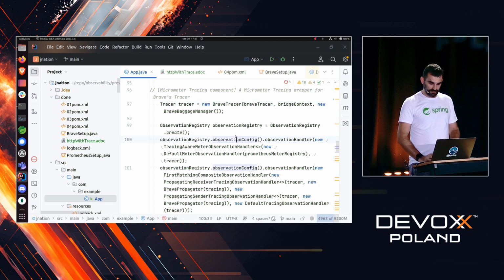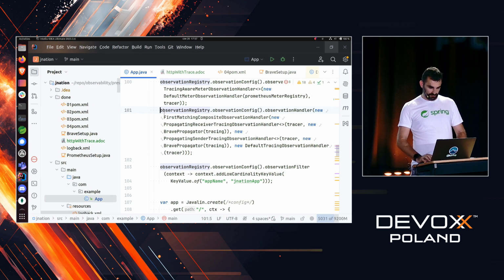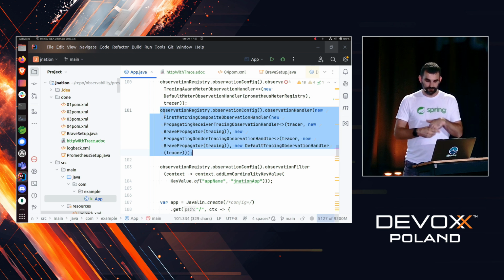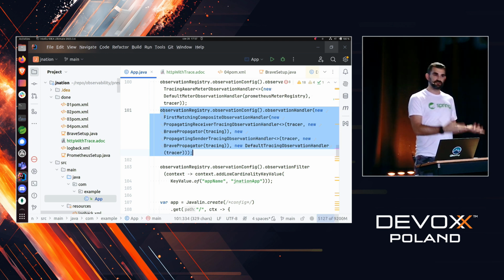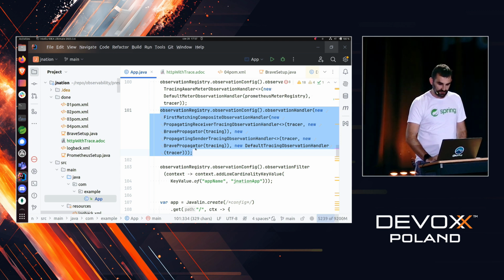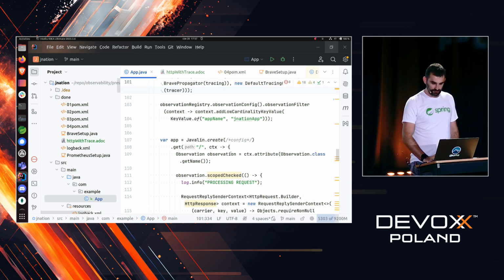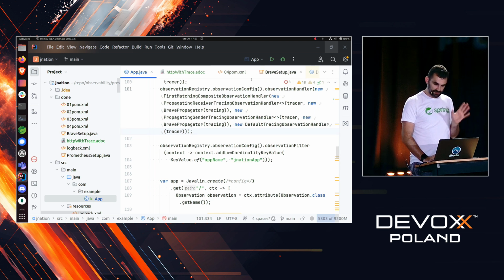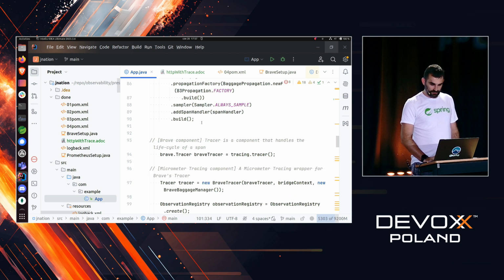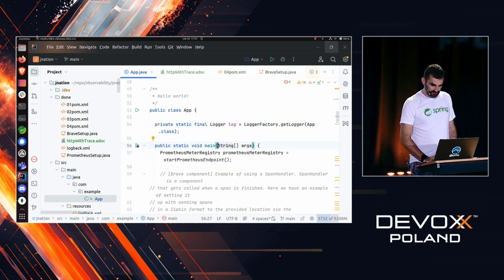And then we are defining a set of handlers, but related to tracing. So the same thing we did for metrics, now we're doing for tracing. I will not go through other parts related to observation. There are slight changes over there. I can share with you the code later. Let's just run this.